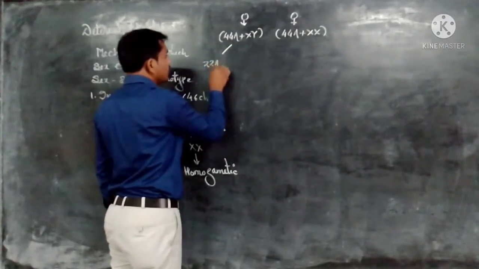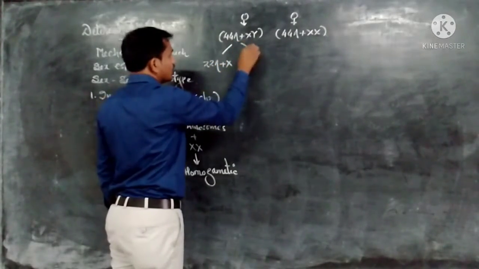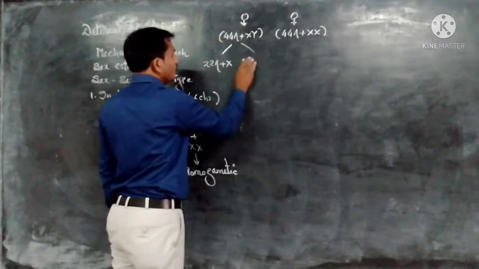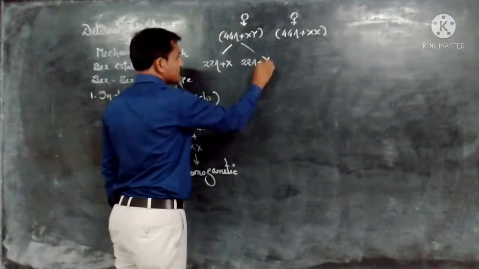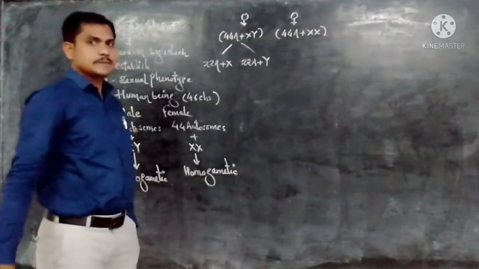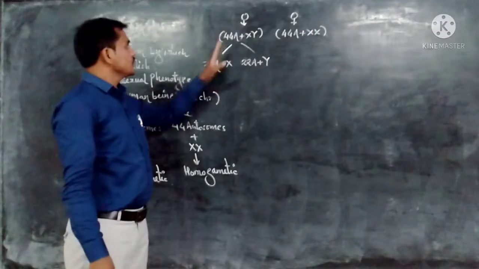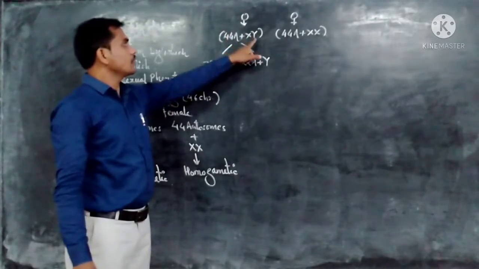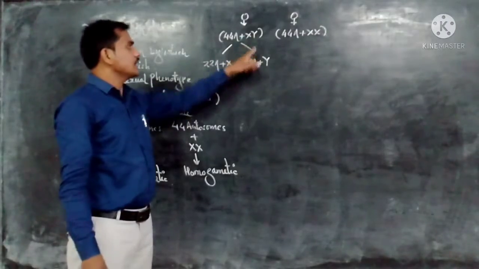Each gamete has 22 autosomes plus an X chromosome, and another has 22 autosomes with a Y sex chromosome. Of the two sex chromosomes, one goes into one gamete and the other into another.